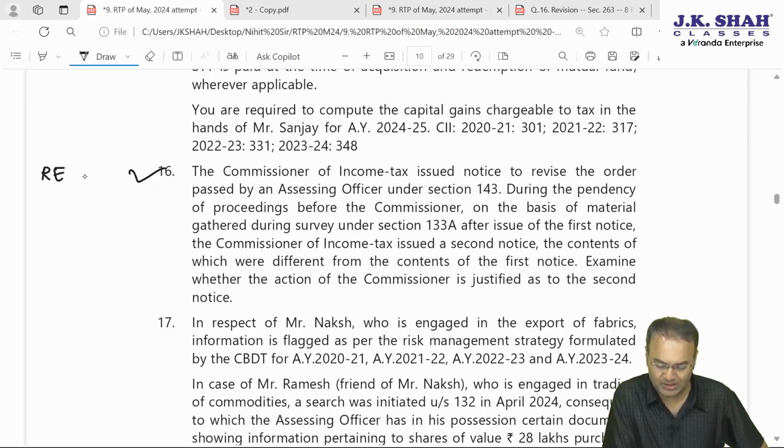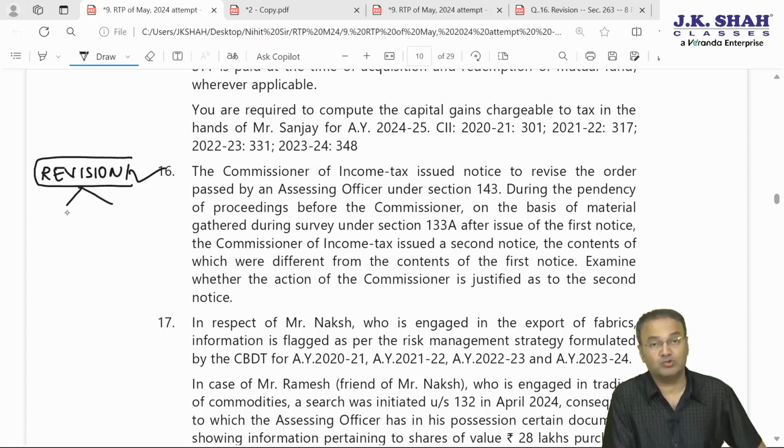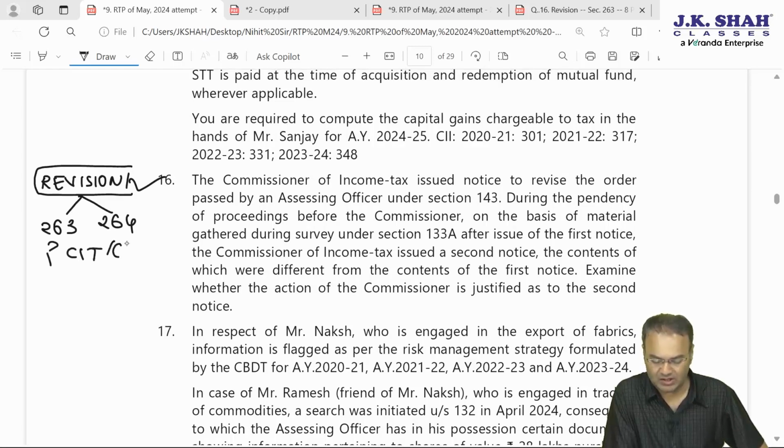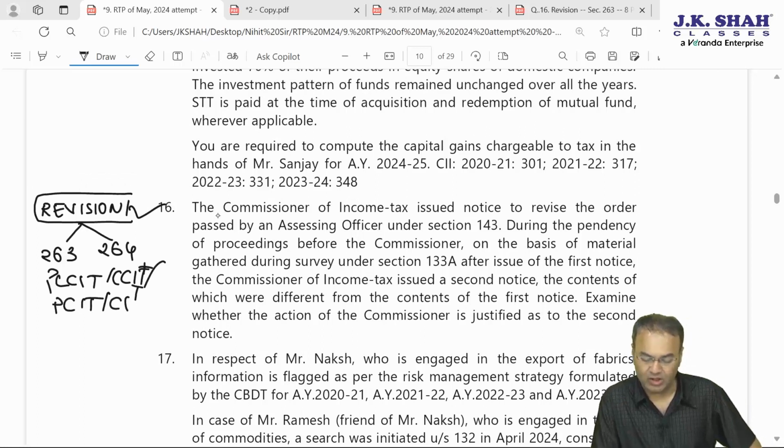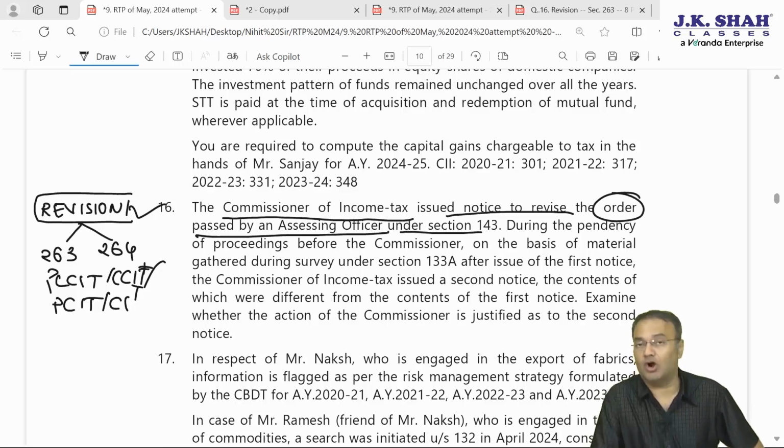Do you remember that chapter, appeals and revision? Revision is possible under 2 different sections, section 263 and section 264. Revision can be done by principal CCIT, CCIT, CIT and PCIT. Okay. So what is the question? The question is, the Commissioner of Income Tax issued notice to revise the order passed by an AO. That's what he can do. The order is passed by the AO under section 143, probably an assessment order under 143(3).